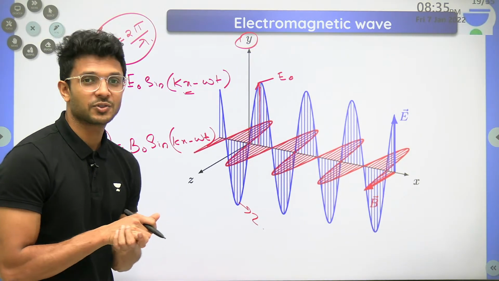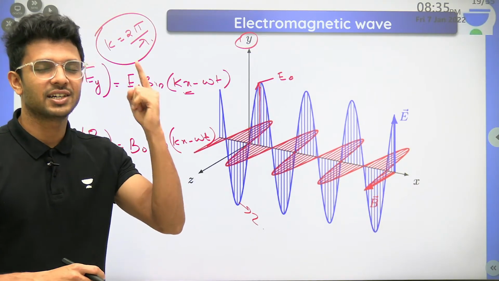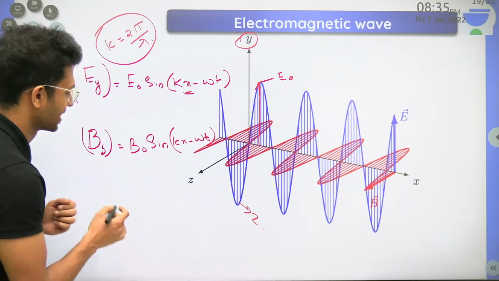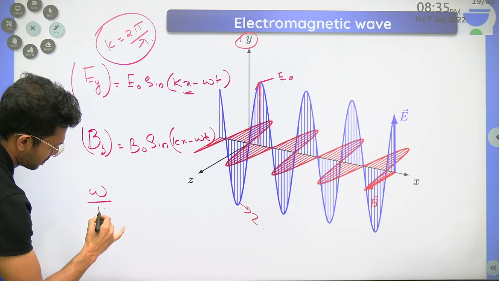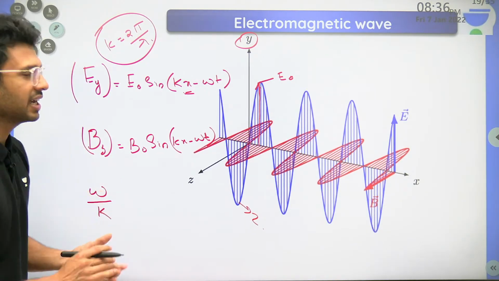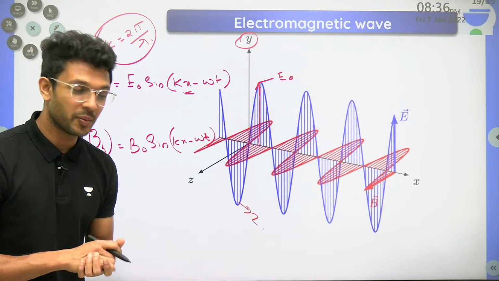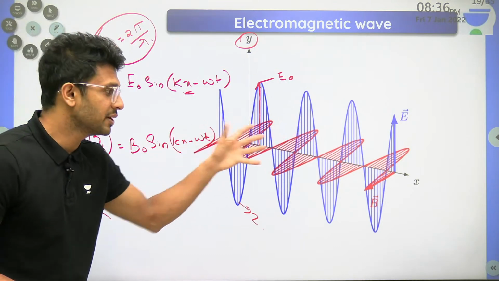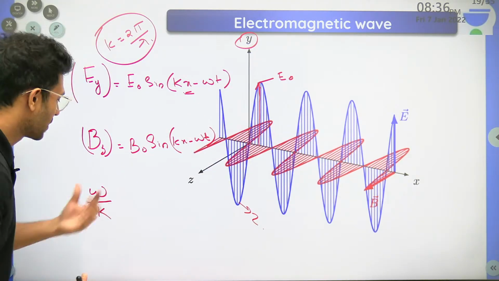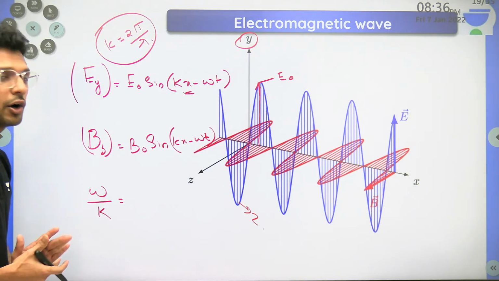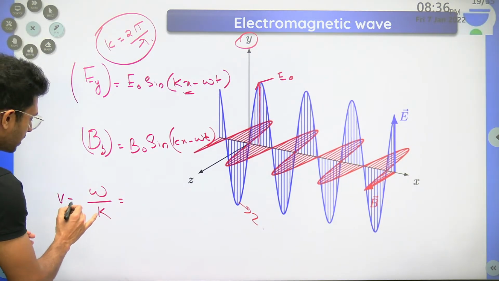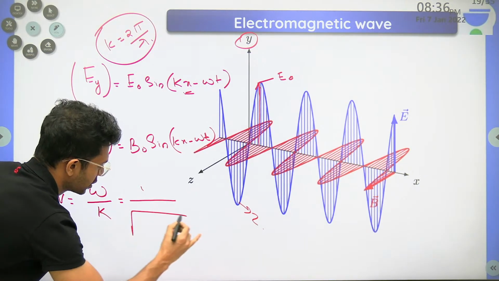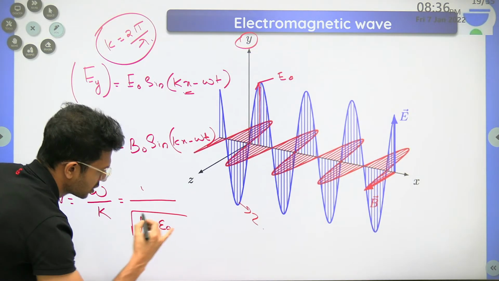Do you know any other formulas from here? Try to remember, 11th standard topic. Close your eyes. Okay. Got any new formulas? Do you know what this omega by k is going to give you? Omega by k is going to give you the velocity with which this electromagnetic wave will be traveling, right? So after a long derivation, the value of omega by k, which will give you velocity, was found to be 1 by root of mu naught epsilon naught.